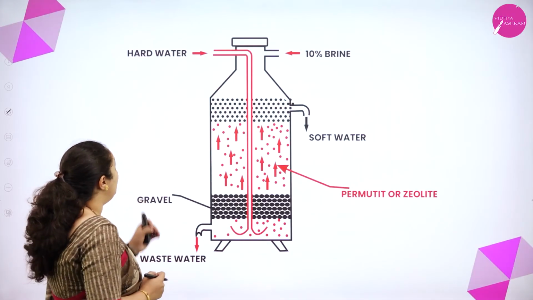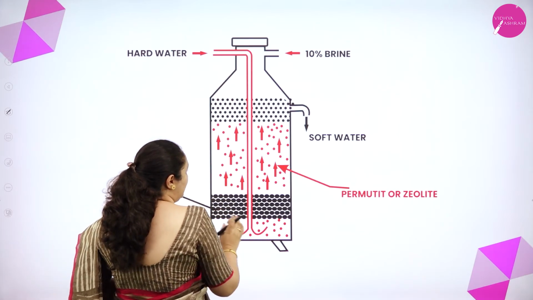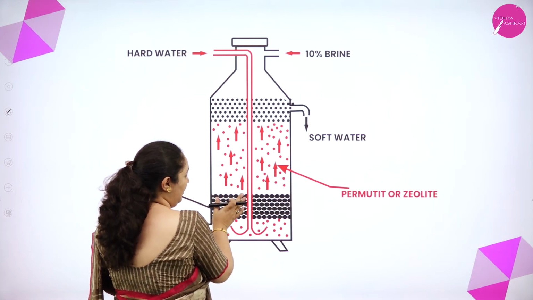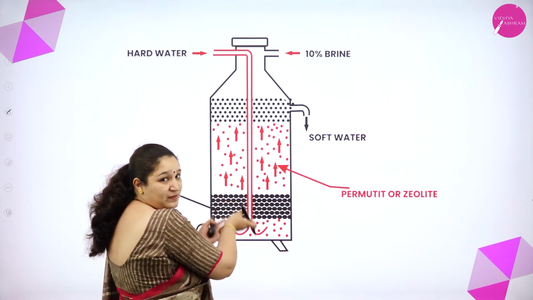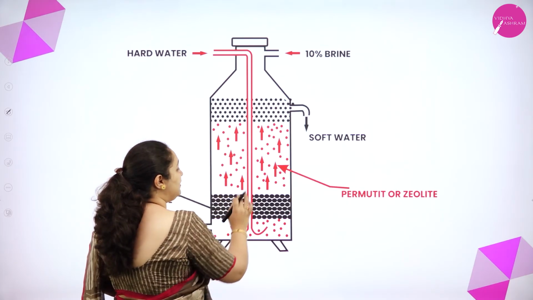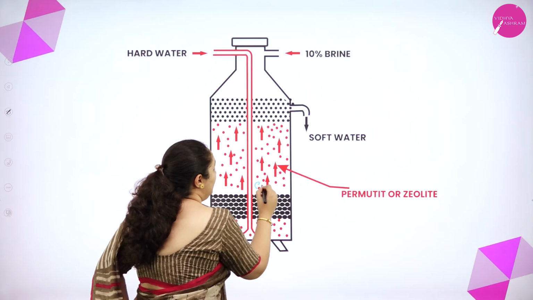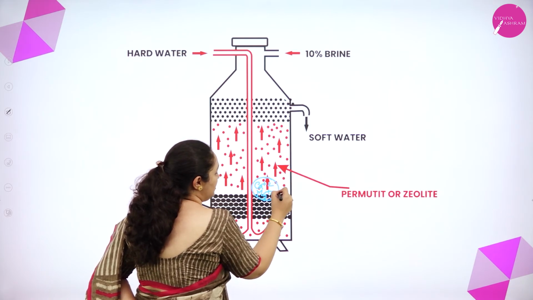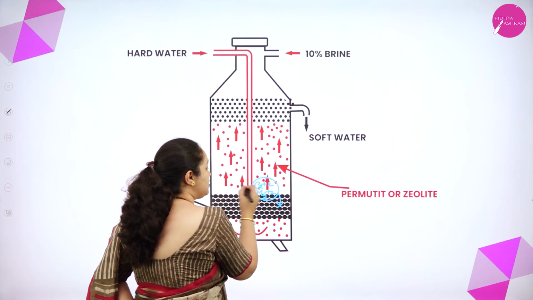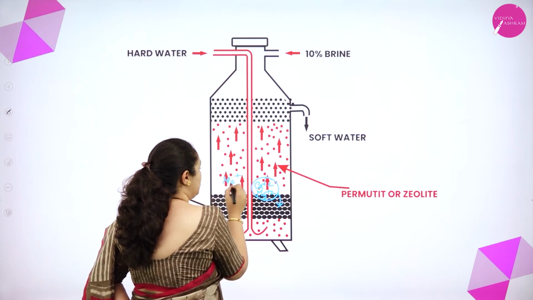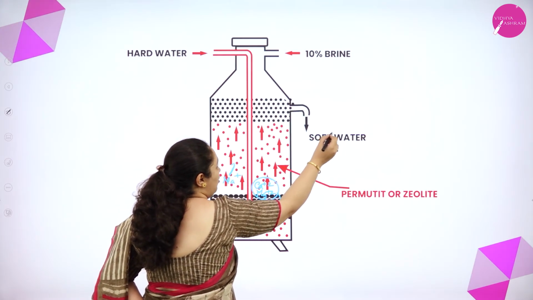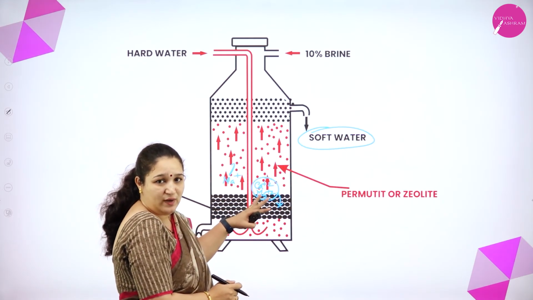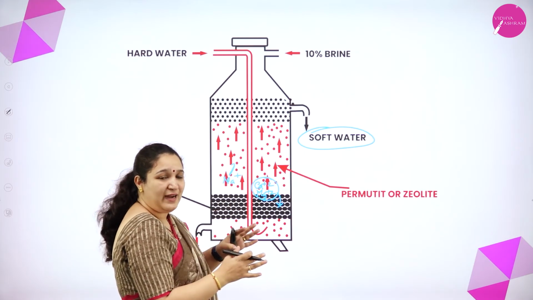So what are we doing? First, we take hard water and pass it into the chamber. In the chamber, you have zeolites, that is the permutit or the zeolites are there. As water moves above, what will happen? There is an exchange happening. Whatever calcium ions and magnesium ions are there will get attached to the zeolites. Instead of that, sodium ions are going to the water. So what comes out from here is soft water, because calcium and magnesium ions are getting stuck on the zeolite. Now I got soft water.